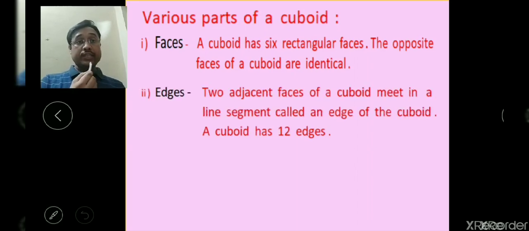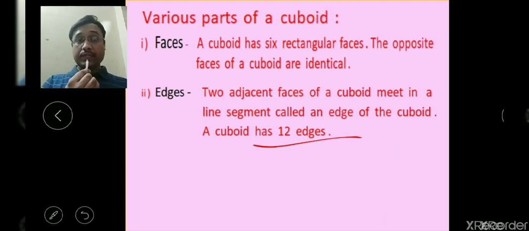Next, two adjacent faces of a cuboid meet in a line segment. You will see that where the two adjacent faces are meeting, that line is called an edge of the cuboid, and it has a total of 12 edges. How many edges? 12 edges there.